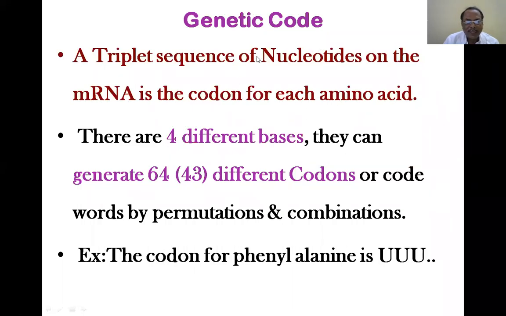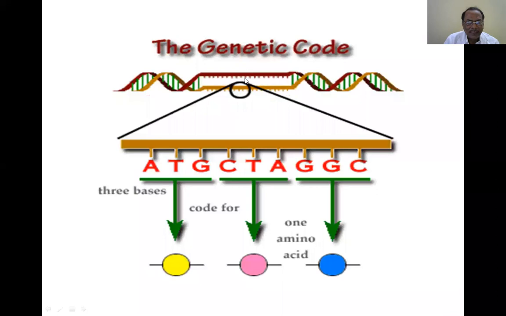This is what they called the hypothesis, the concept of genetic code. Very important one. Every 3 nucleotides will be directing one amino acid.